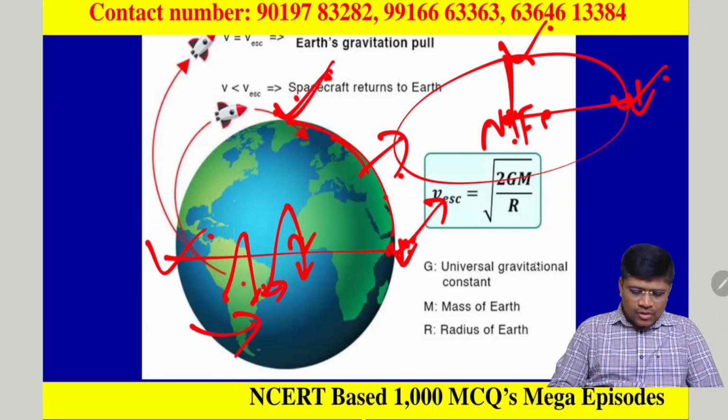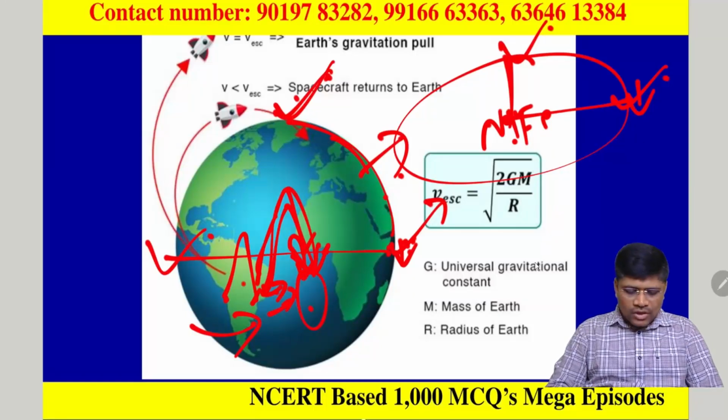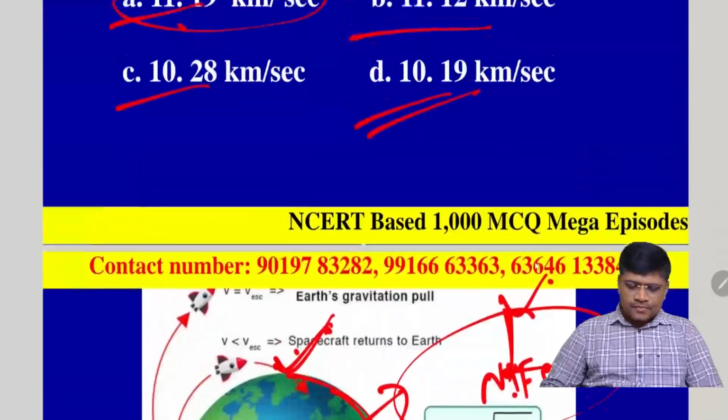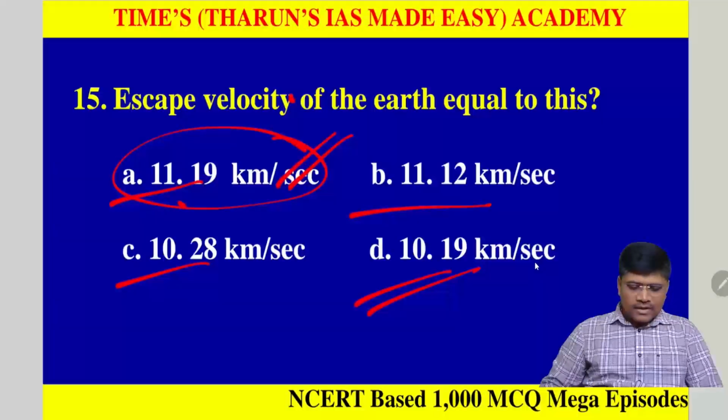Because of which only we launch the satellite from the east coast, so that even though the Earth rotates from west to east, the satellite which is falling on the Earth region will fall in the oceans, but not in the continents or in the settlement area. So, that is the logic behind launching the satellites from the east coast, but not the west coast. Clear? So, option A is correct.